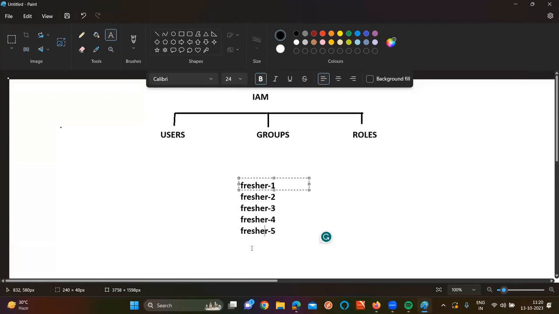Here also, managing multiple users and giving multiple users permissions is going to be very, very difficult. For that purpose, I'm making them a group and applying the permissions to the group itself. Now, if I give permission to the group, all the users in that group are going to receive the permission, sir. That is what an IAM group is going to do.